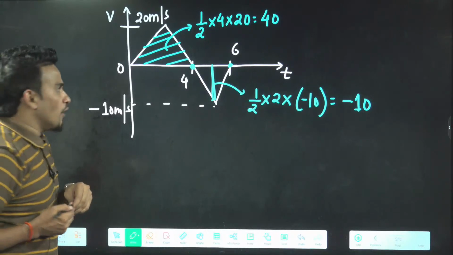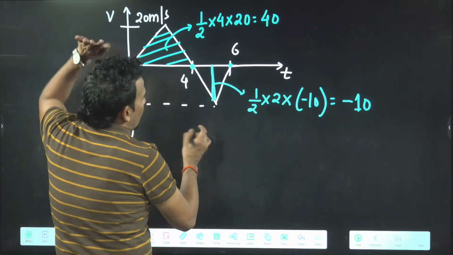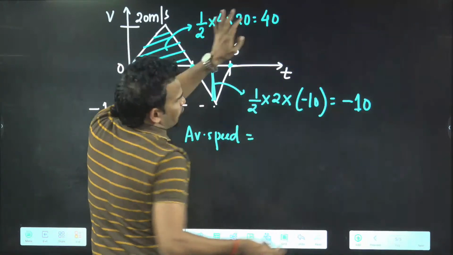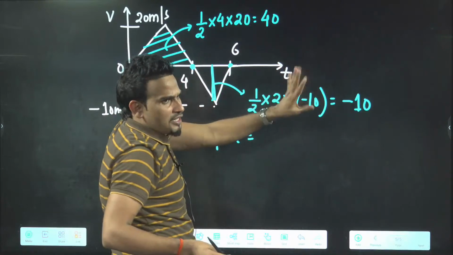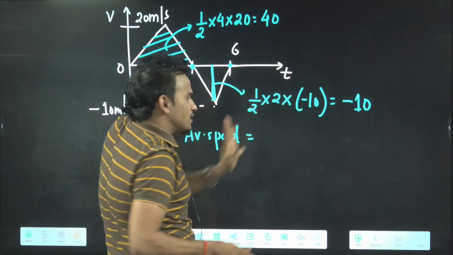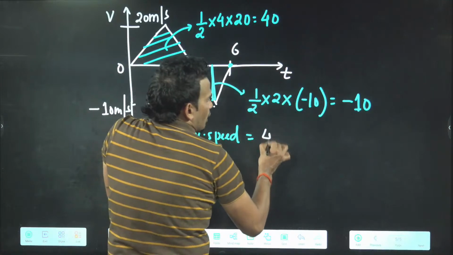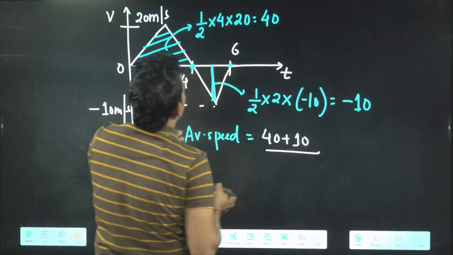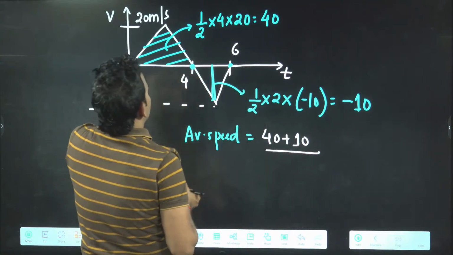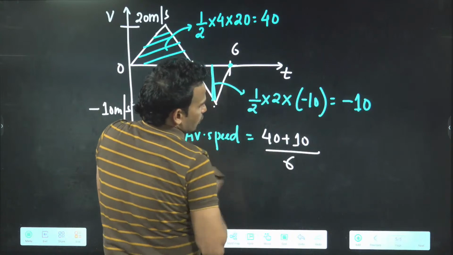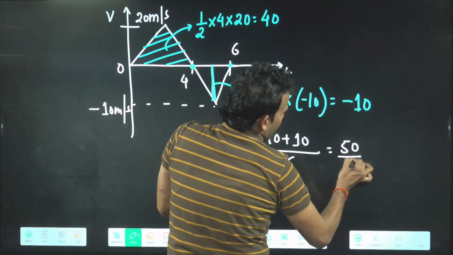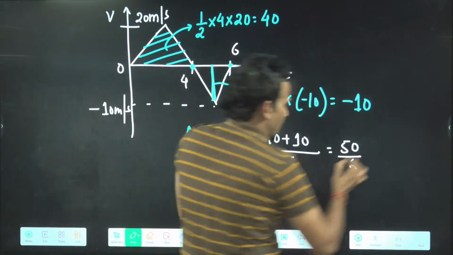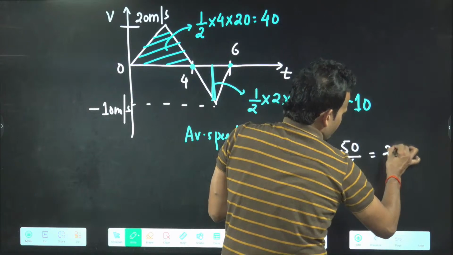Now from here, you want average speed, which means total distance. For distance, plus or minus doesn't matter. Distance is always positive. So 40 plus, it is coming minus, but you will take plus 10, divided by total time 0 to 6, that is 6. So this will be 50 by 6, which is 25 by 3. People previously gave the wrong answer.